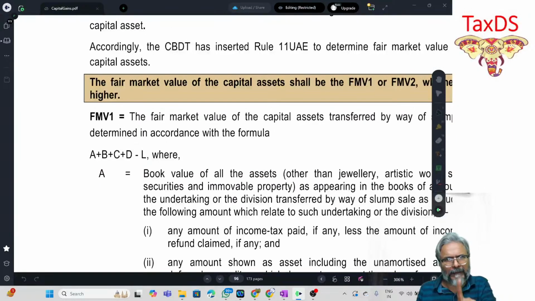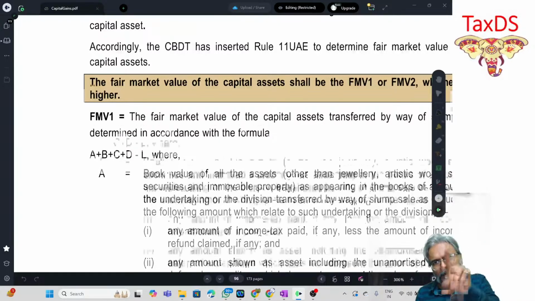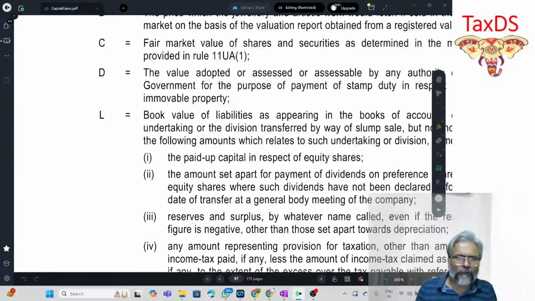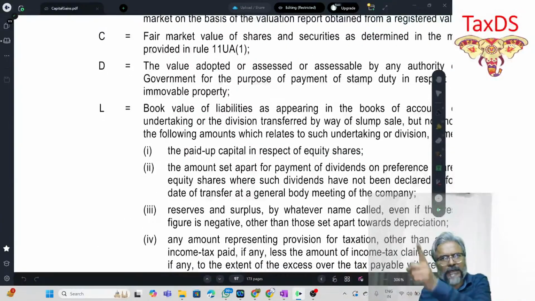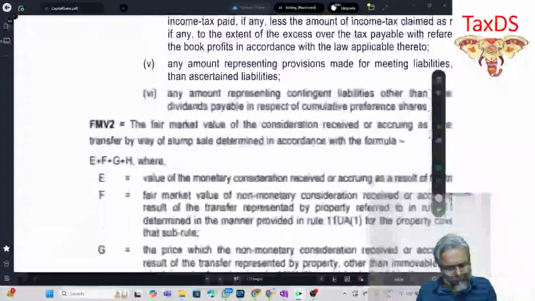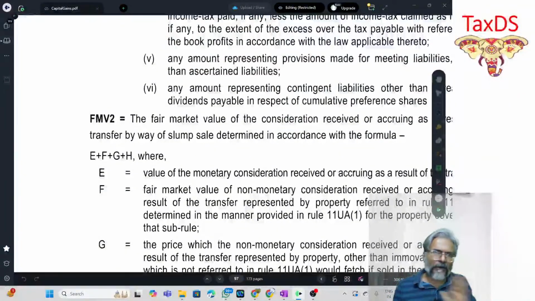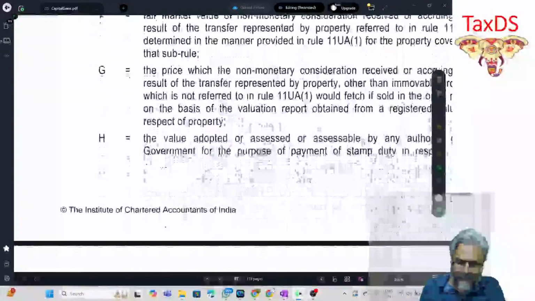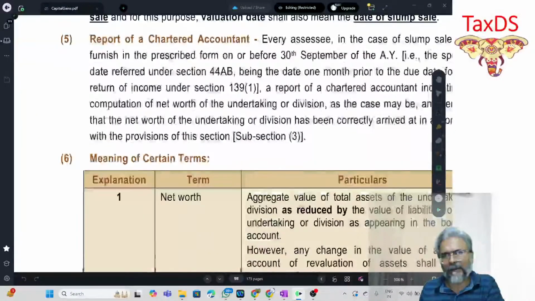The only alternative which is available is the one available to a resident individual or HUF who has transferred land or building or both on or after 23rd July 2024. For them, this option is available. For all the other cases of long-term capital gains, the tax rate under section 112 is 12.5%.